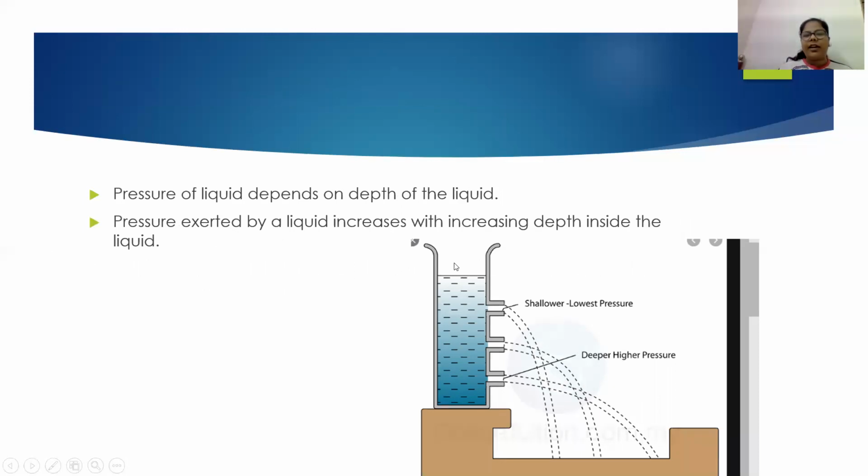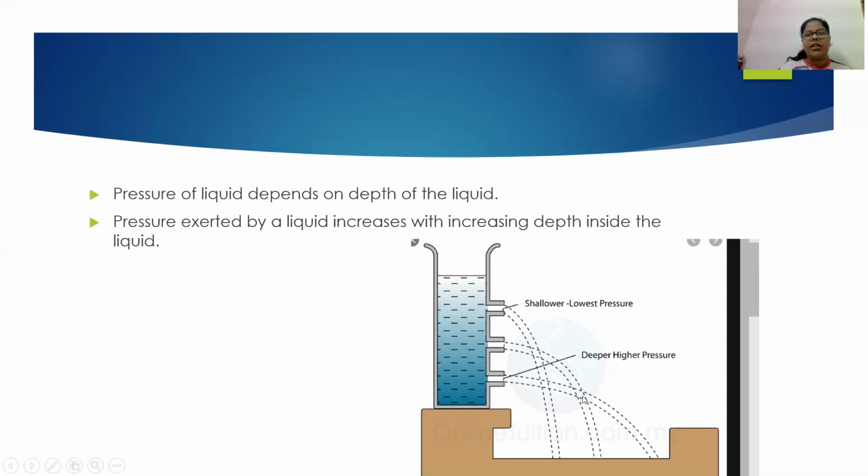For example, in this bottle, in this jar, you can see that the water is filled. Now the air above this water is applying pressure on it. As the water depth is increasing, you can see at higher pressure, when the hole is made, the water will flow very easily.